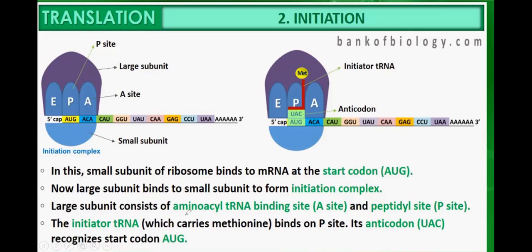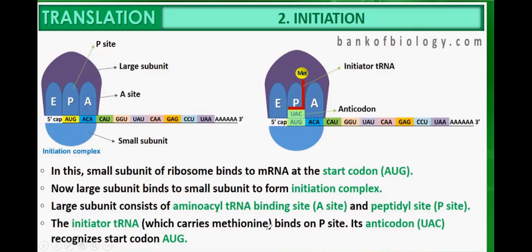The large subunit consists of the amino acid transfer RNA binding site, that is the A site. A stands for amino acid transfer RNA binding site. Then there is the peptidyl site, the P site, and the E site, which is the exit. The initiator transfer RNA carries the amino acid methionine.